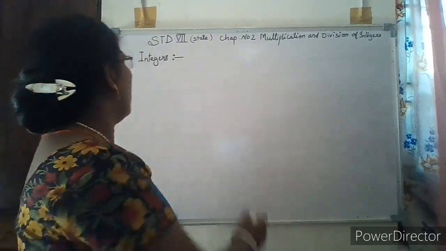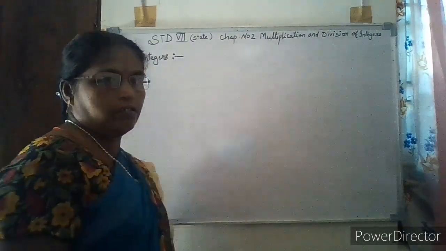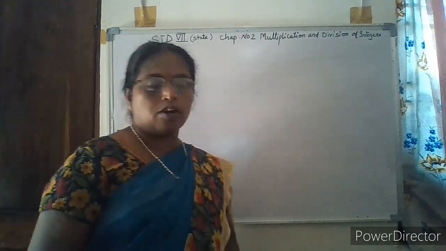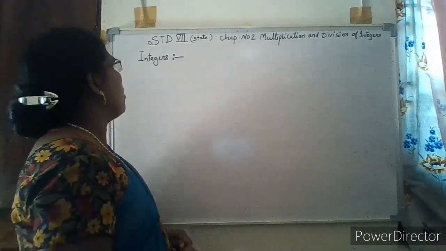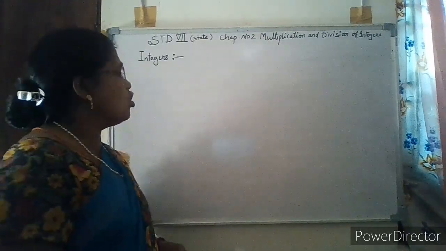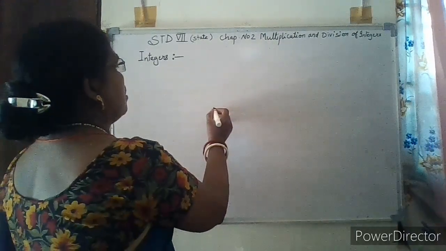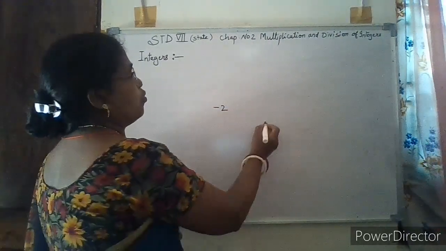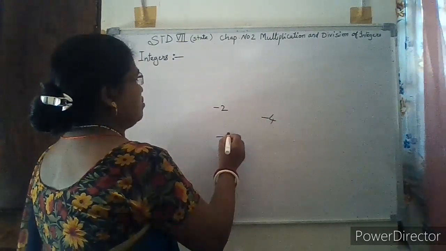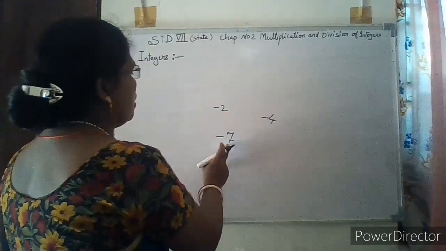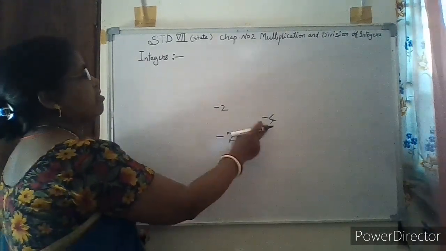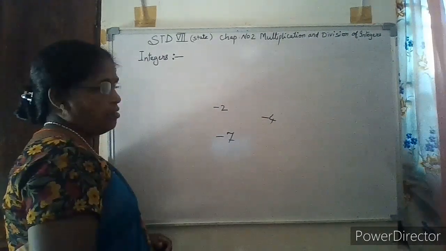Now we are going to learn about integers. In 6th standard you have already learnt about integers. Let us recall again what integers are. You already know negative numbers, numbers like -2, -4, -7. If there is a negative sign before the number, then they are called negative numbers.